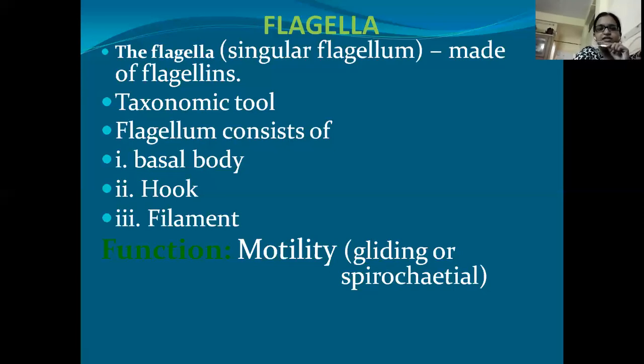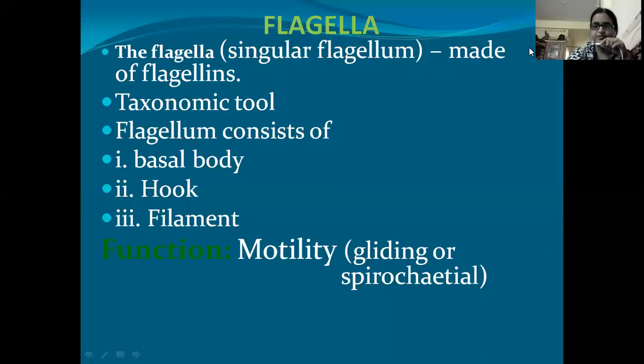Now, what does the flagellum consist of? It is made of three parts: basal body, hook, and filament.